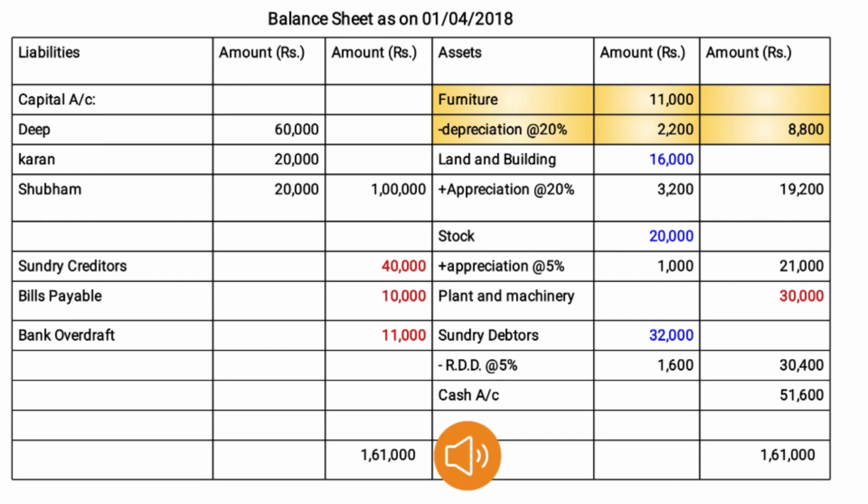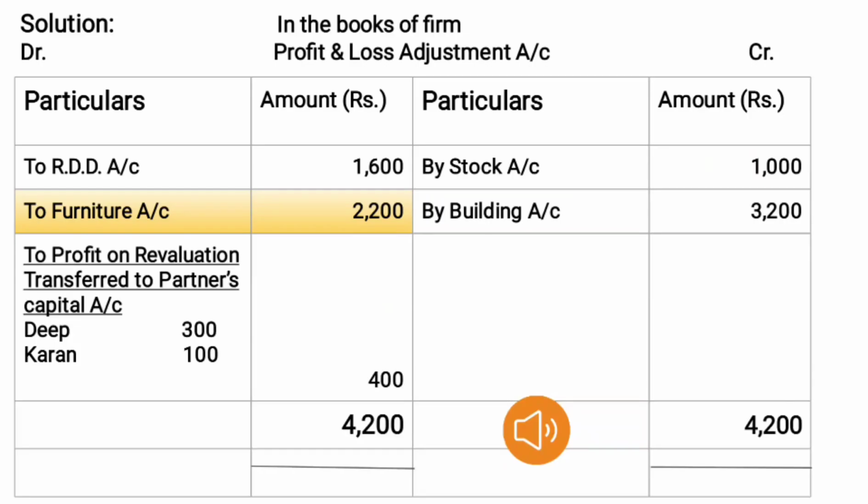So 20% is 2,200. So 11,000 minus 2,200, the outer column will come 8,800. Second effect will come on the profit and loss adjustment account debit side, to furniture account 2,200.